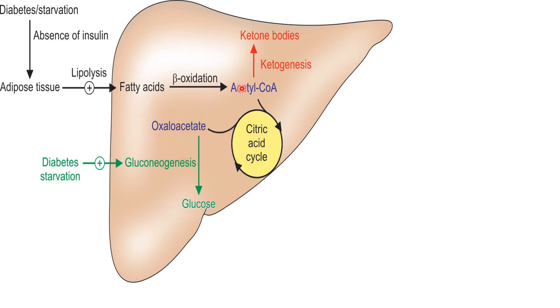This acetyl CoA will not enter the TCA cycle, and it will lead to the synthesis of ketone bodies via the ketogenesis pathway. This diagram shows the synthesis of ketone bodies in diabetes mellitus as well as in starvation.